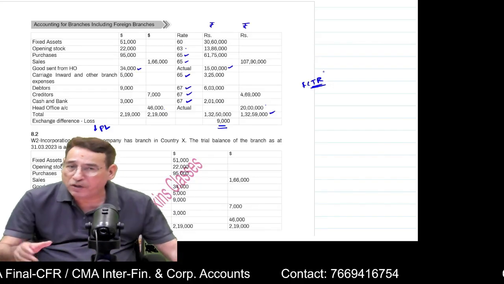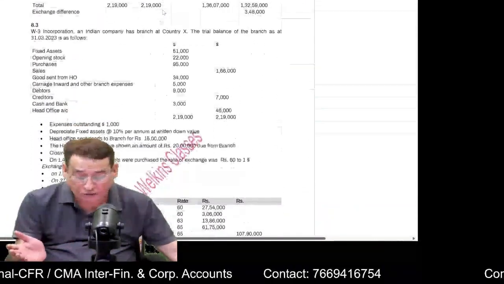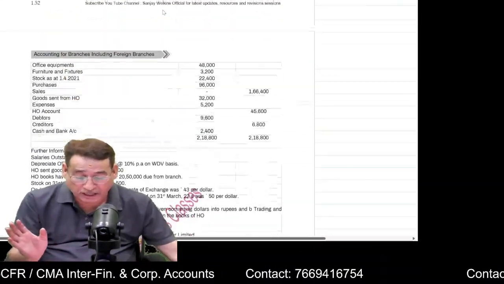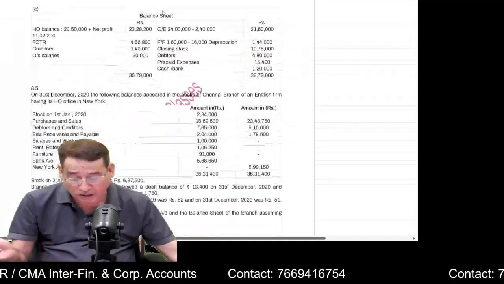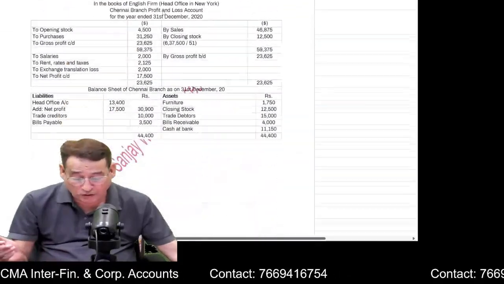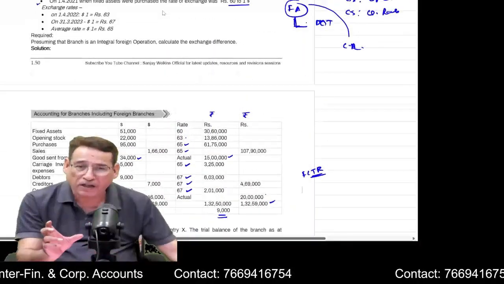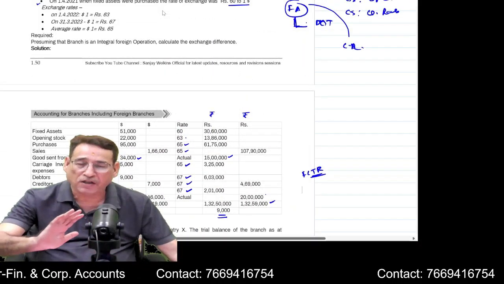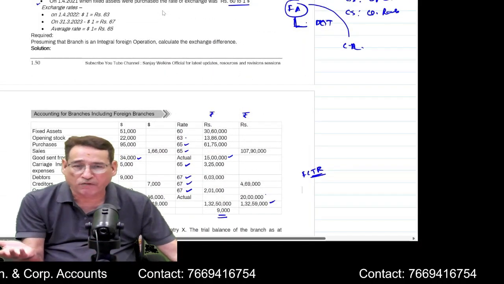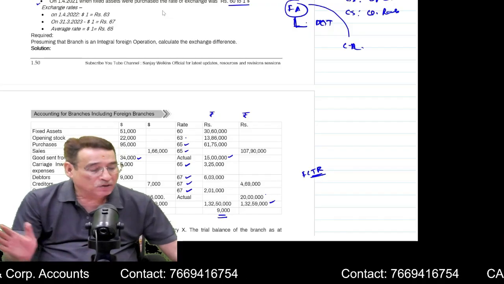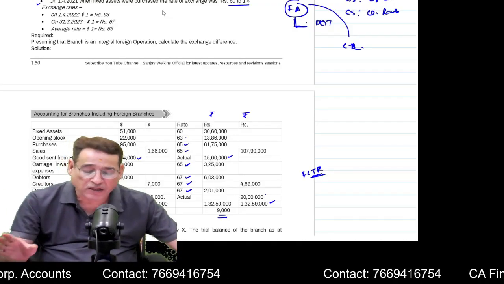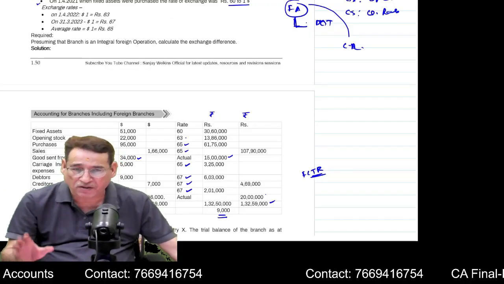But you are not going to get such a question. You are going to get questions where you will be given some items and you will be asked to convert them into reporting currency. Is it clear to you? You will be given 3-4 items. You will be given the exchange rate in the question also, and you will be asked to convert them into reporting currency. So this is all you will have to do as far as branch account is concerned. Is it clear to you or not?